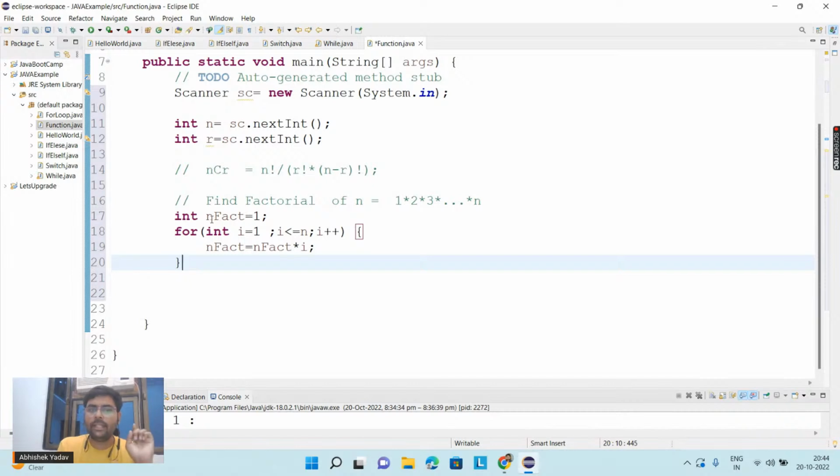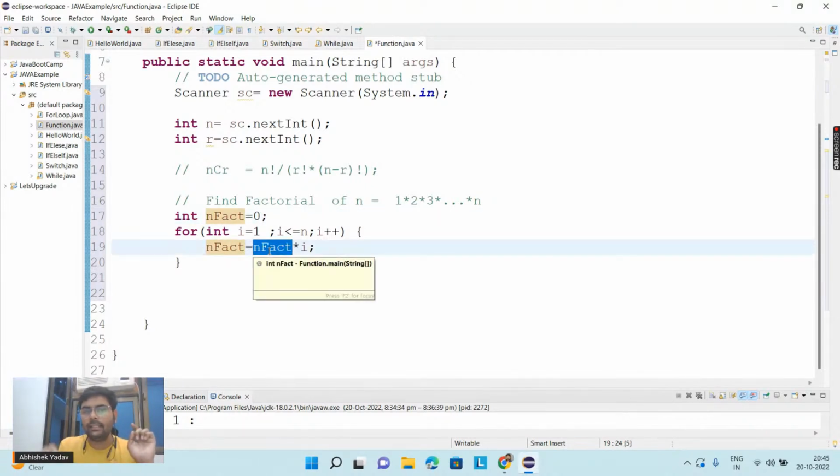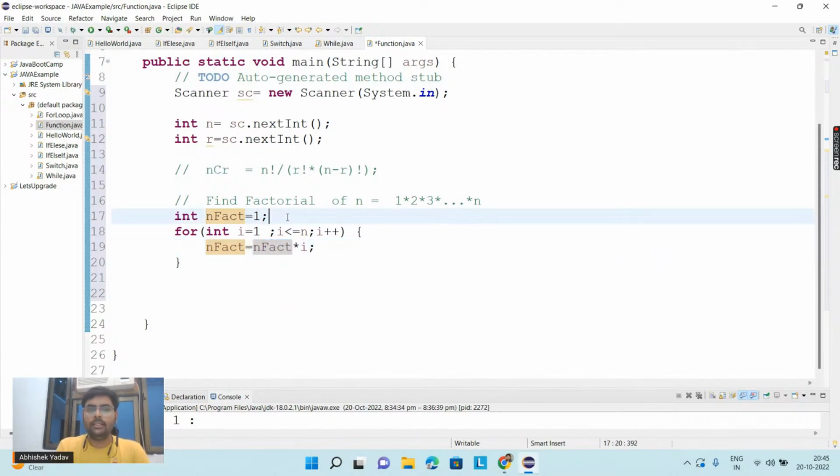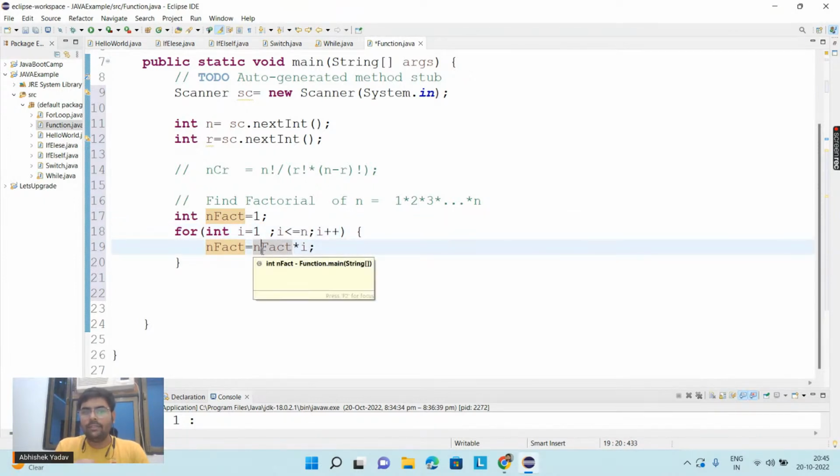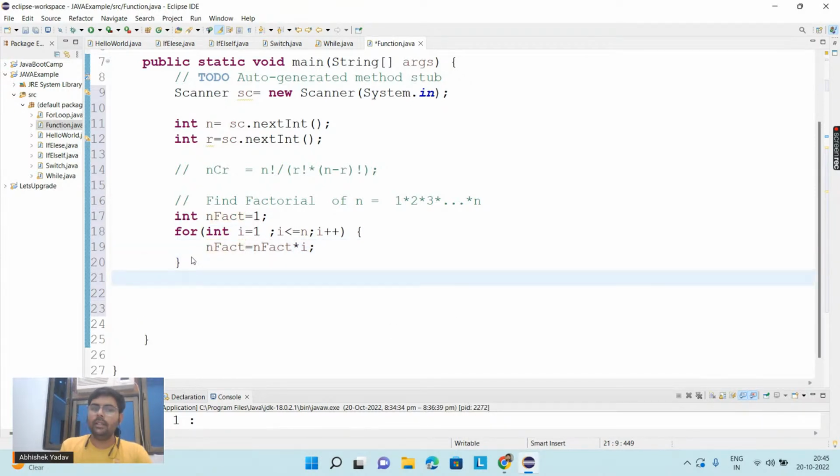Everyone is clear? I have taken one variable and I am initializing it with 1. Why am I not initializing with 0? Because if you initialize with 0, then 0 multiplied by anything will give you the answer 0. That's why I am initializing n fact with 1. So first the value of i is 1, 1 into 1 is 1. After that i plus plus, that is 2. Is 2 less than equal to n? Yes, true. So inside n fact, 1 is stored. So 1 into 2 is 2. Right, everyone? So here we have implemented the logic for n factorial.